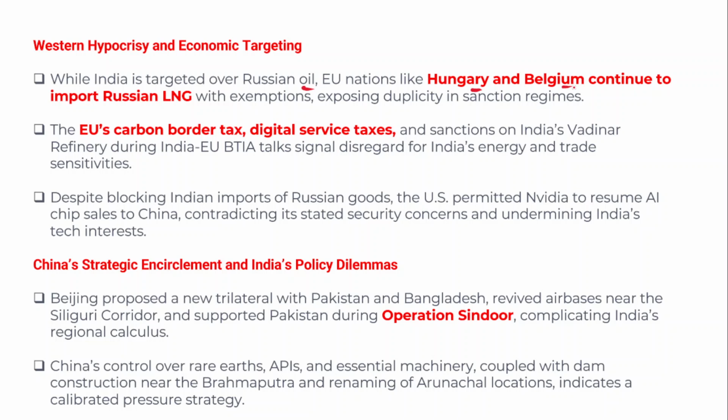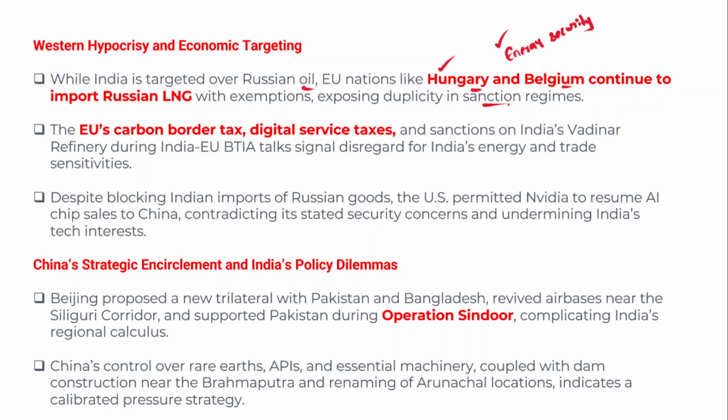So they continue to import Russian LNG, liquefied natural gas, with certain exemptions because it is important for them to ensure energy security. So don't you think India has any such right to ensure or look after its own energy security? The European Union countries have given certain exemptions to import LNG, but India cannot do it. So therefore, it shows the hypocrisy of the Western countries, and it also exposes the duplicity in sanction regimes of the US and other Western countries.